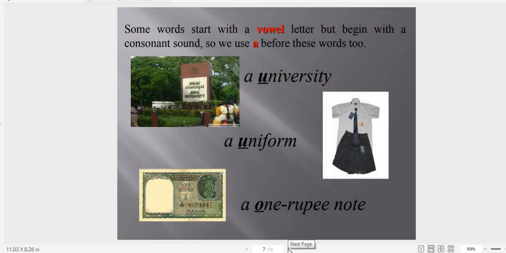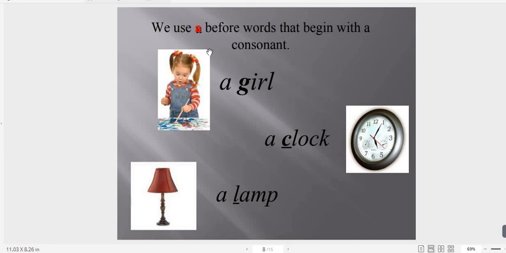Remember this. We use a before words that begin with a consonant: a girl, a clock, a lamp. Here you can see G, C, L are the consonant letters with which the words begin. So before them we will put the article a.